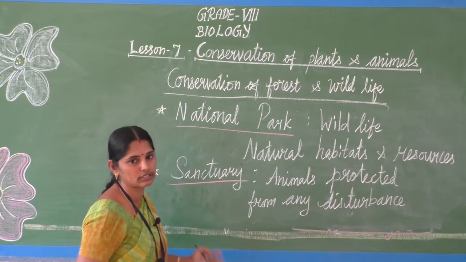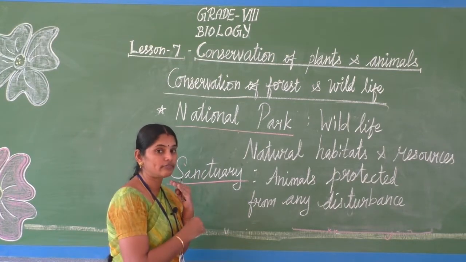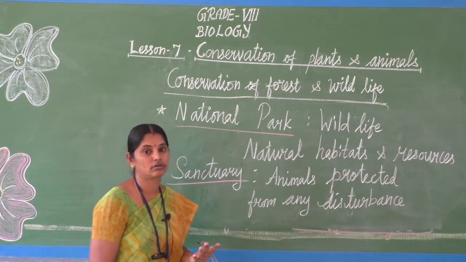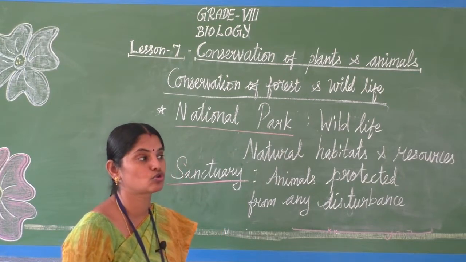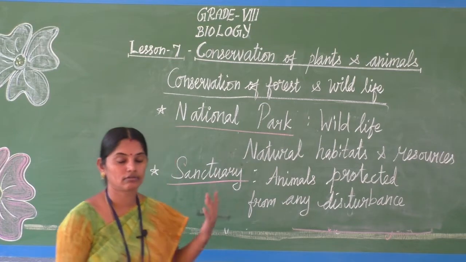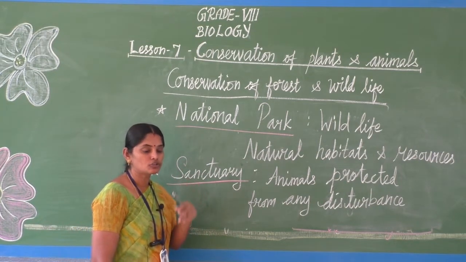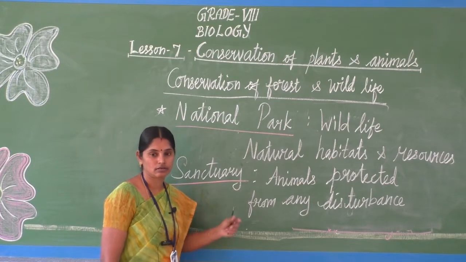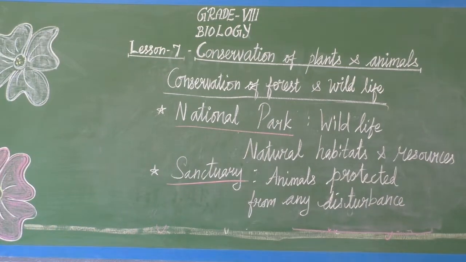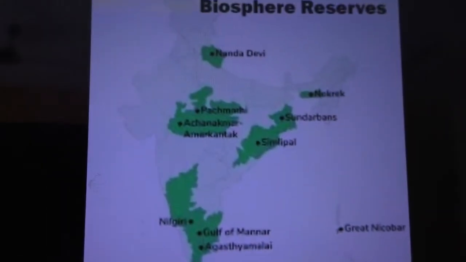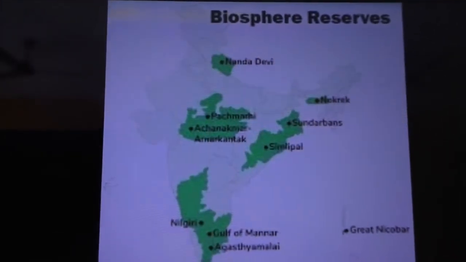Like this, we have many Biosphere Reserves, National Parks and Sanctuaries in our India also. If we compare worldwide also, many sanctuaries are there. I will show you a few in our India. Look here, children, Biosphere Reserves in India.